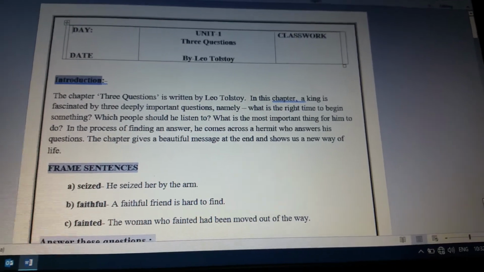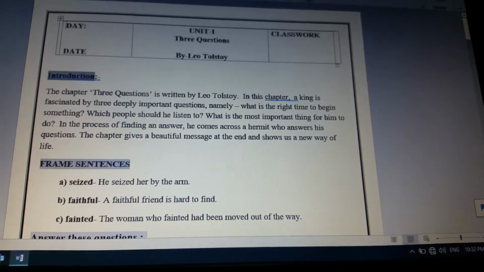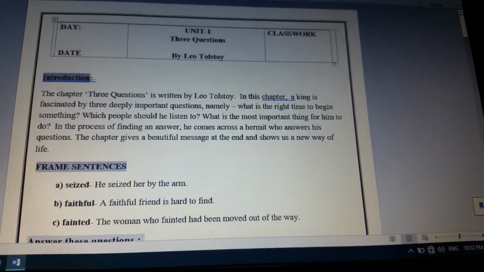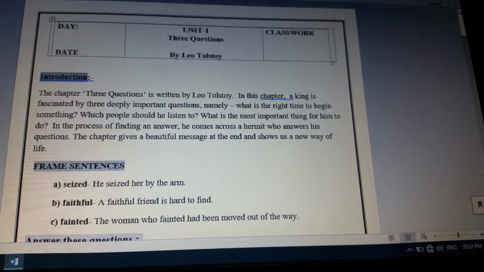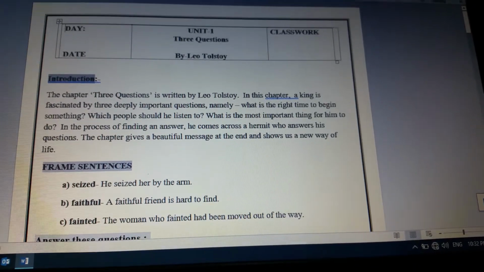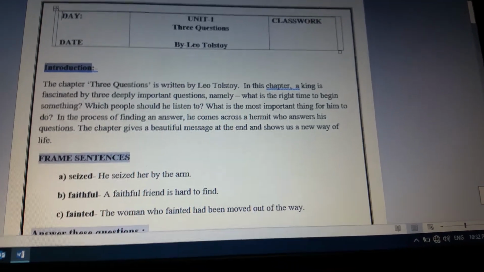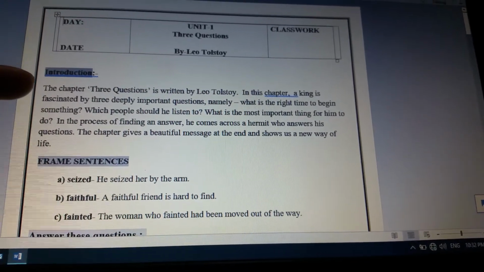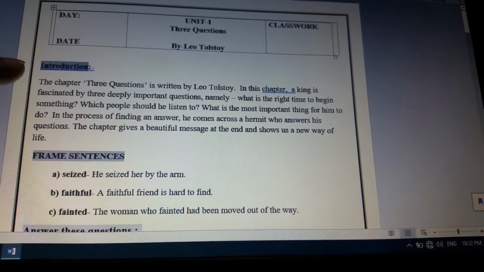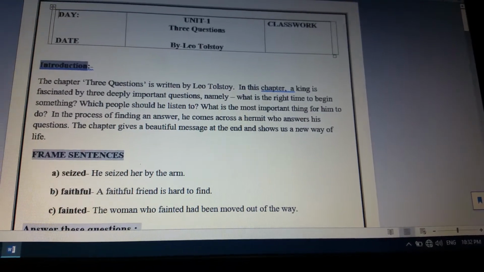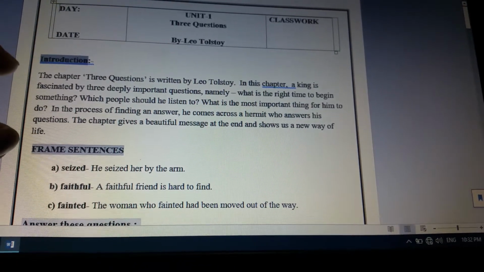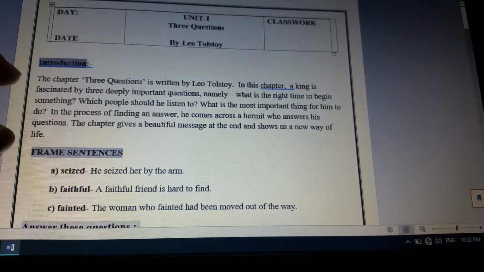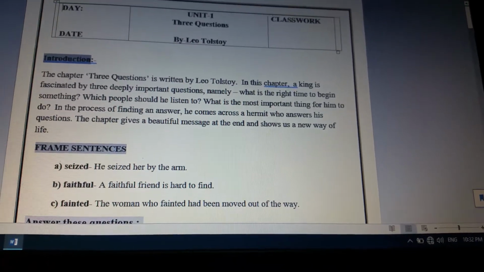So the format, the heading should be written with a black pen and proper capital letters should be used. Then after leaving one line, you'll come up for introduction. Introduction should be written with black pen. Then the explanation should be written using blue pen.